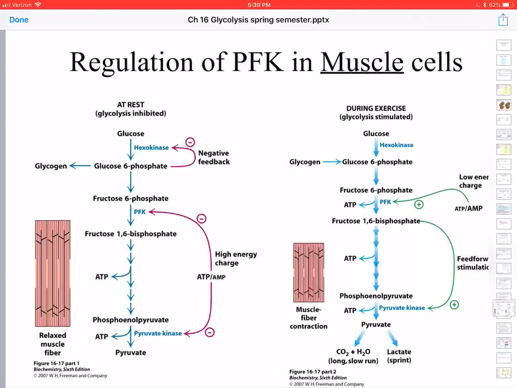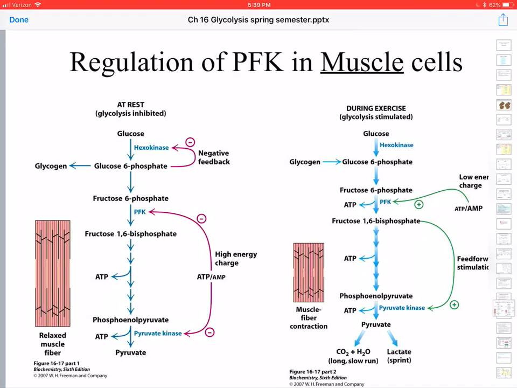Okay, now notice that glucose 6-phosphate to the left can be used to make glycogen. Glycogen is simply polyglucose. It's just a storage form. It's an important storage form of glucose that your muscles can make. Your muscles and liver can make glycogen to store glucose.